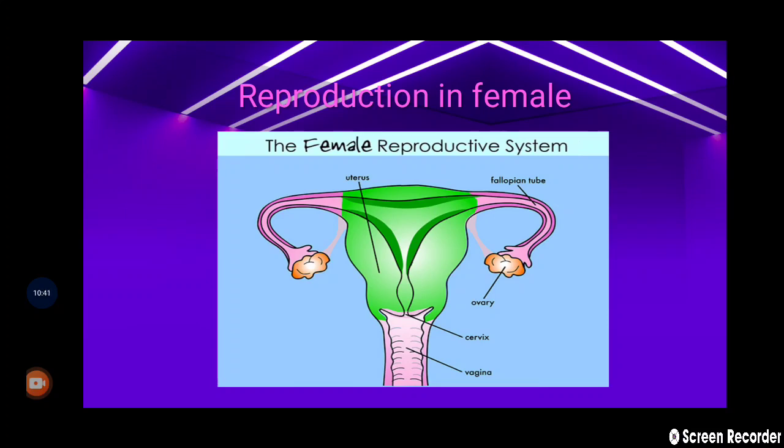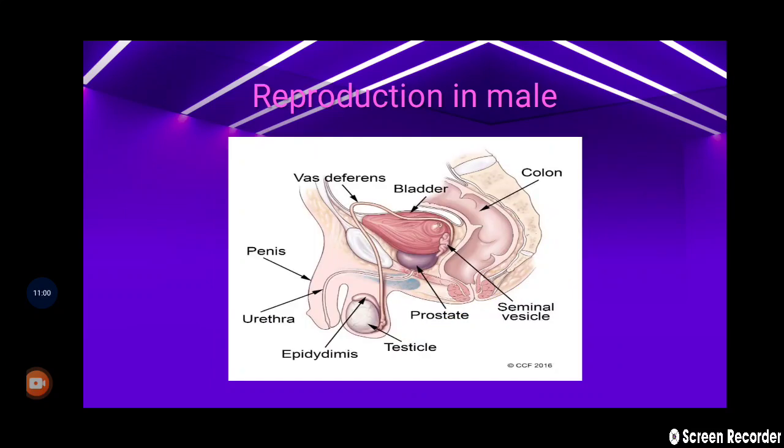This tube-like structure is the fallopian tube. That circular thing which is attached is called the ovary. The vagina is at the bottom and the cervix is in between. You can clearly see and note it out.